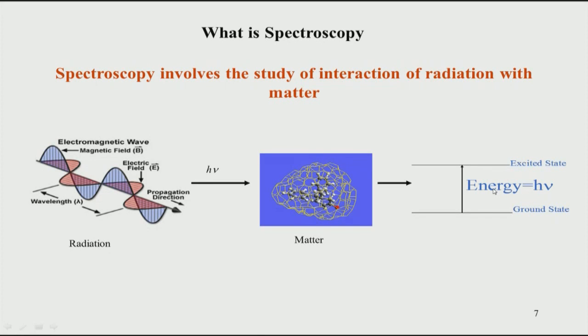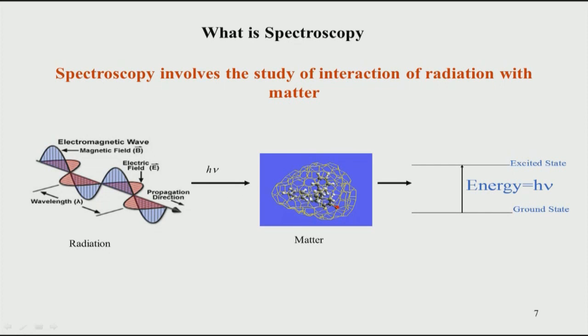So, this is basically the general idea of spectroscopy: you shine light on matter, which either absorbs, reflects or transmits the light, and based on that you can find out the nature of this matter. The nature of the matter is hidden in the way it responds to light.